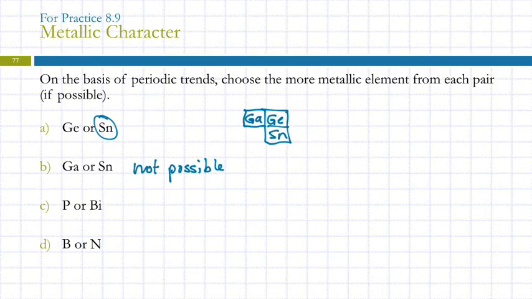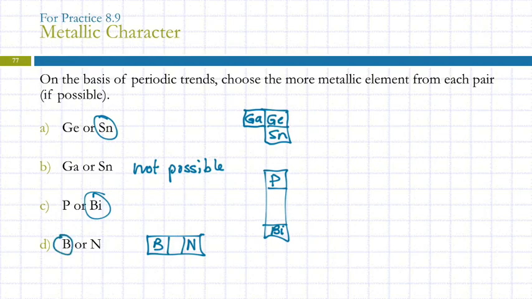Phosphorus or bismuth? So phosphorus is up here, bismuth is down here. There's some other elements in between. Bismuth is more metallic. The metals are at the bottom there. Boron or nitrogen? Boron. Boron is to the left of nitrogen. It's more on the metal side of the periodic table. It is not a metal, but it is more metal-like. Does that make sense?